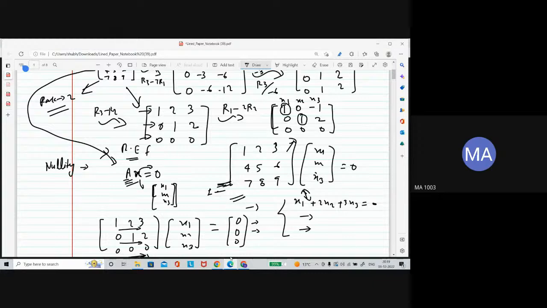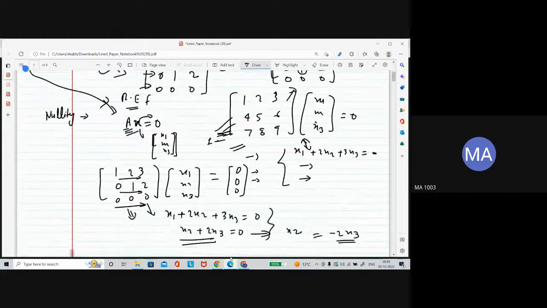That is called a pivot element. So there is no pivot or leading entry for x3, that means x3 is going to be the independent variable. So the number of independent variables is 1. Changing into reduced row echelon form, you then can say the nullity of this matrix is 1.